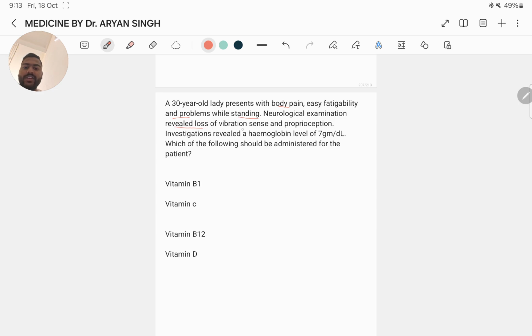Next question. A 30-year-old lady presents with body pain, easy fatigability and problem with standing. Neurological examination revealed loss of vibration sense and proprioception. Investigation revealed a hemoglobin level of 7 mg per dL. Which of the following should be administered for the patient?